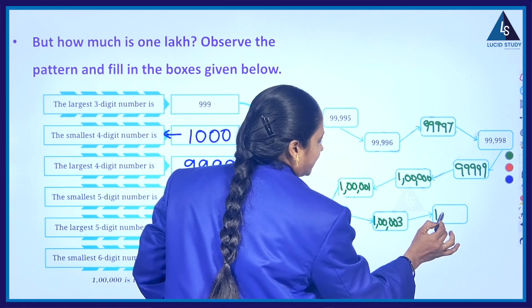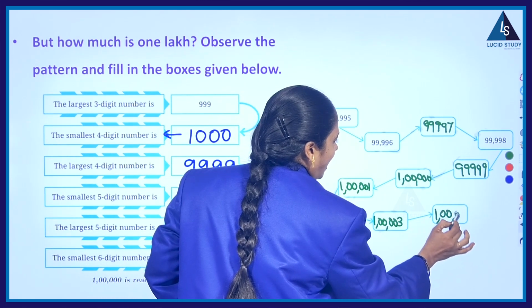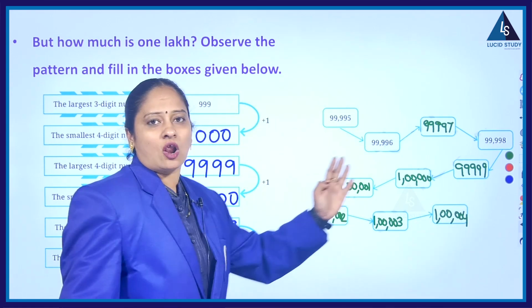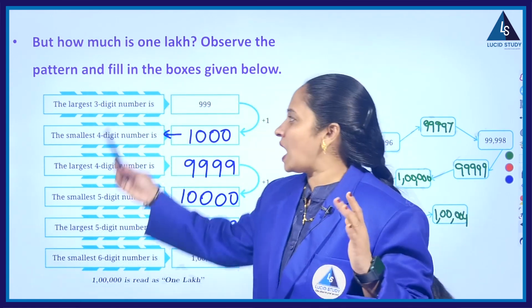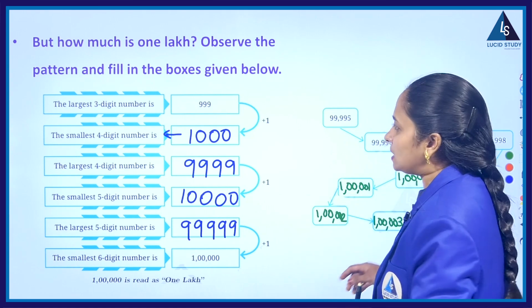And finally, the ending number of the maze should be 1 lakh 4. So, this is the logic of getting 1 lakh from the largest and smallest digit numbers.